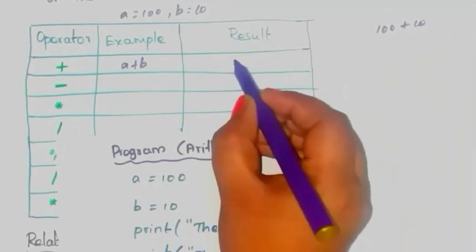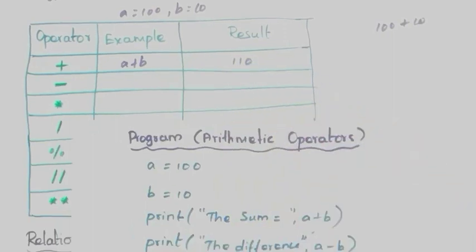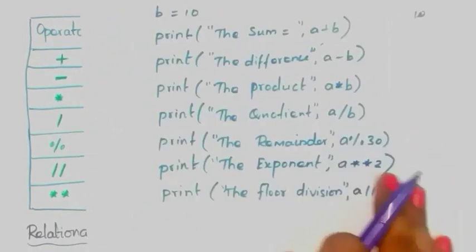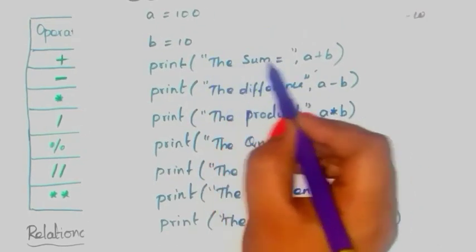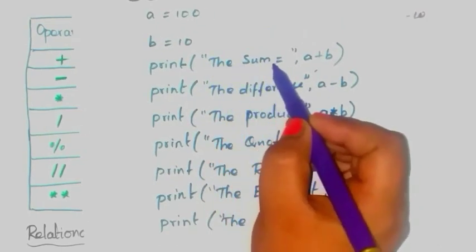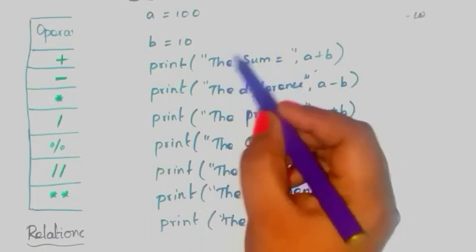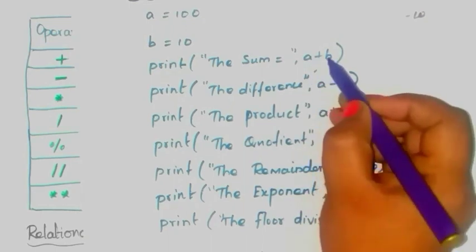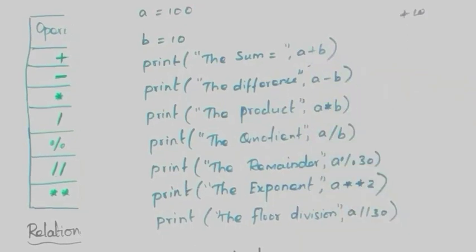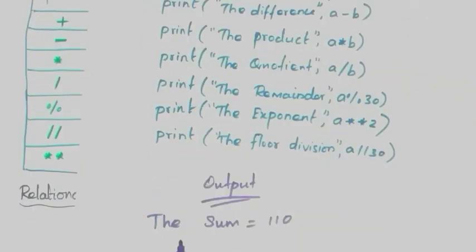What is the answer? 110. So write here the output. The sum is equal to, this is given within double quotes, so it is called a string or message. You have to print this whole message in the output. So the sum is equal to a plus b, answer 110. The sum is equal to 110.